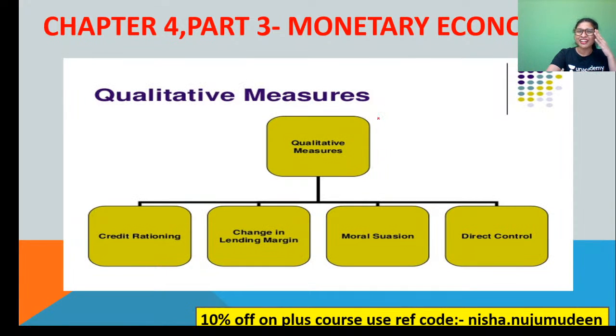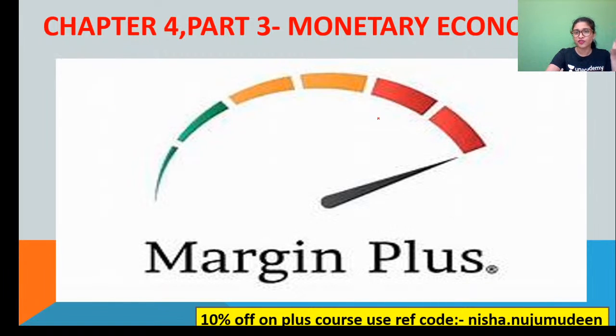Now, talking about the qualitative measures, you can just quickly go through what they are. Credit rationing, change in lending margin, moral suasion, direct control and all. They are just for your understanding. It is useful to know what they are.